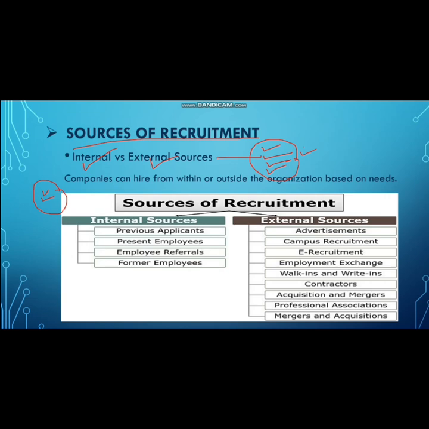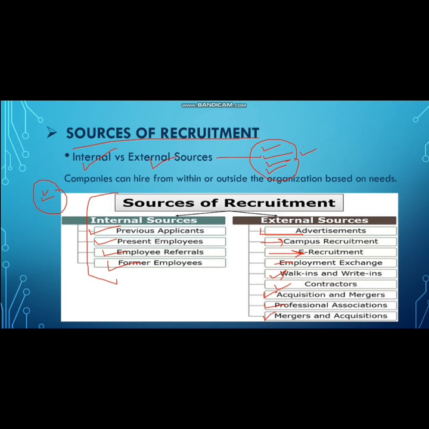Some internal sources, as we can describe in this image, are previous applicants, present employee referrals, and former employees. External means advertisements on social media platforms and professional platforms, of which the most popular platform is LinkedIn, campus recruitment from off campus and on campus for college students, e-recruitment, employee exchange, walk-ins and write-ins, contracts, acquisitions and mergers, and professional associations.